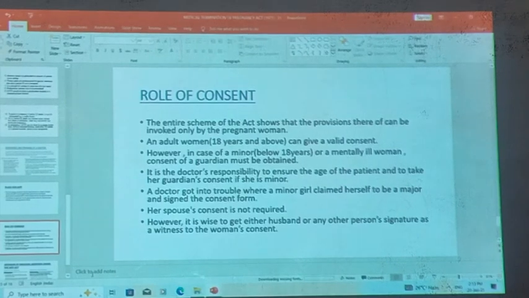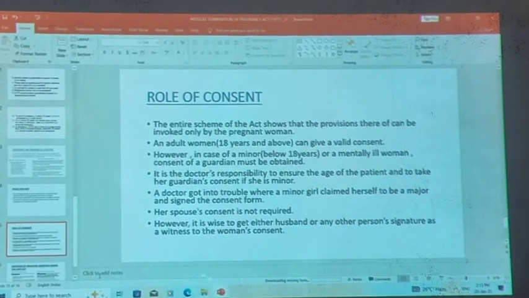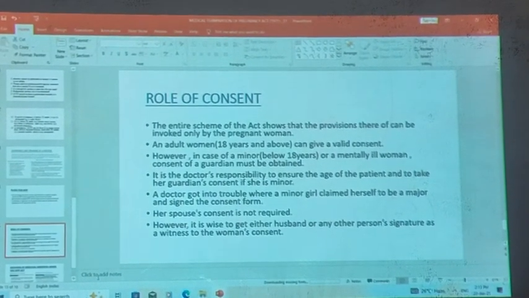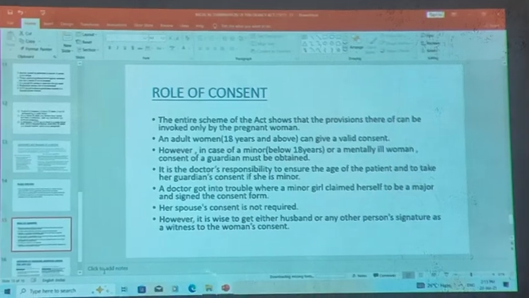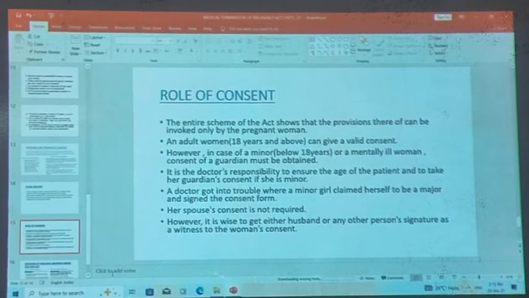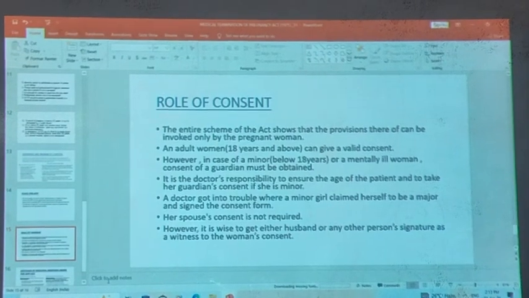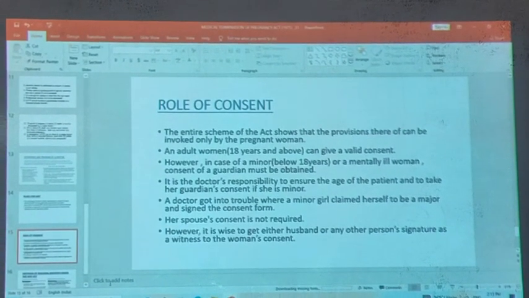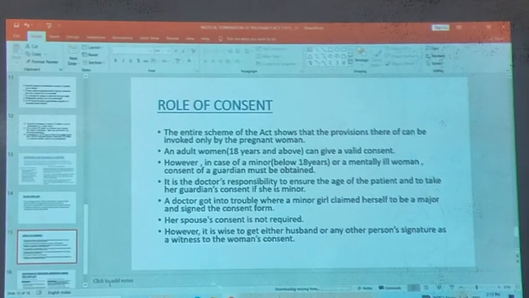Then the role of consent. The entire scheme of the Act shows that the provisions thereof can be invoked only by the pregnant woman. An adult woman, 18 years or above, can give a valid consent. However, in case of a minor below 18 years or a mentally ill woman, the consent of a guardian must be obtained.